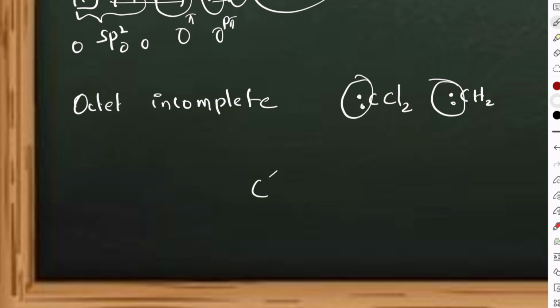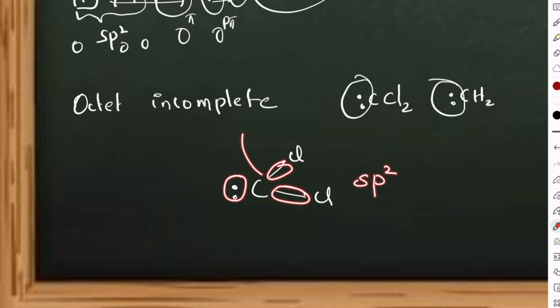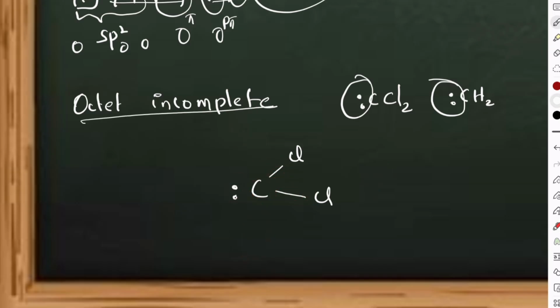Why is it so? Because you see here, if I am drawing like this, 1 2 3 4 5 6 and 1 2 3 sp2, and it has a vacant p orbital and it is an electron deficient species. Octet is incomplete, therefore this is electron deficient.